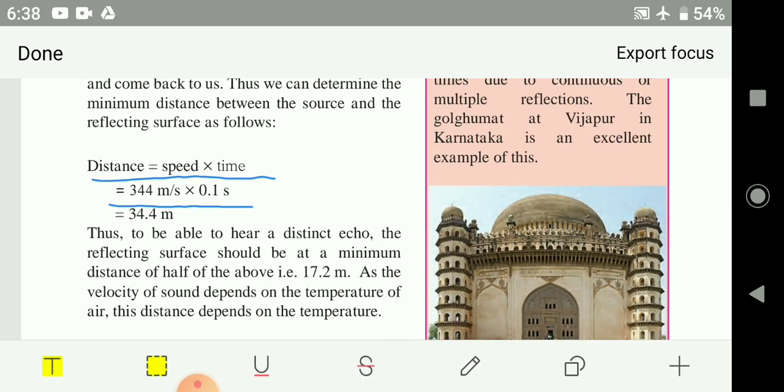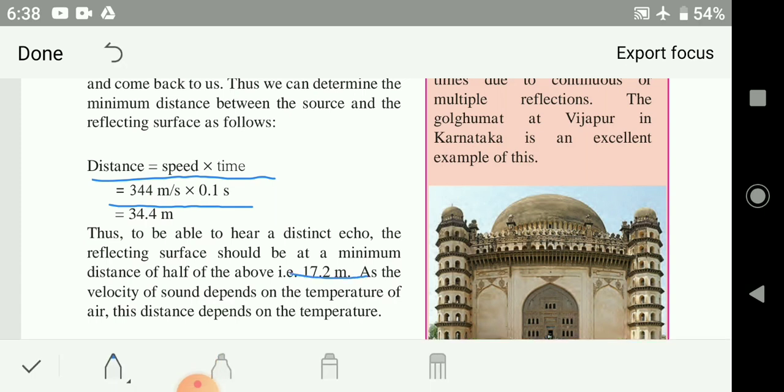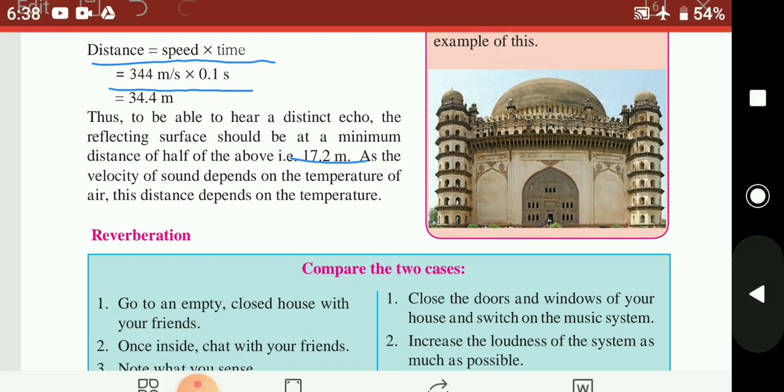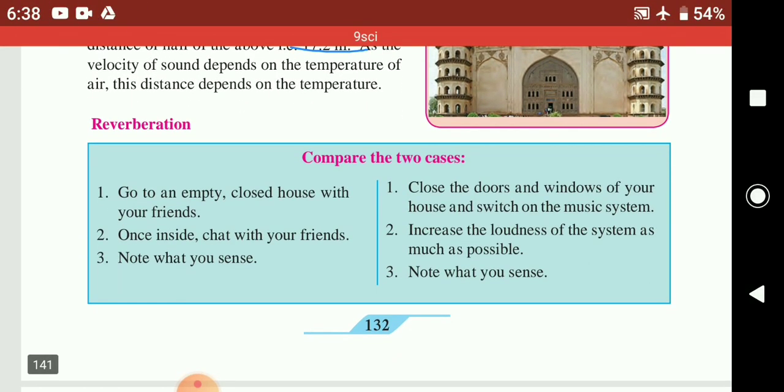So to hear a distinct echo, the reflecting surface should be at a minimum distance of half of the above. See, 17.2 meters. There should be a wall which is 17.2 meters away from us. Then only are we going to get a distinct echo.